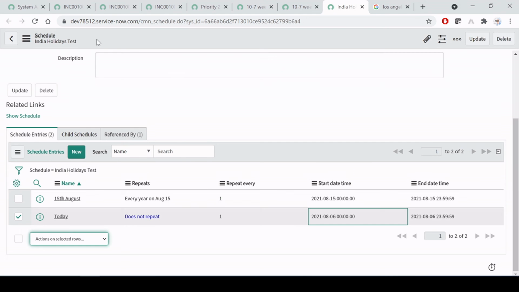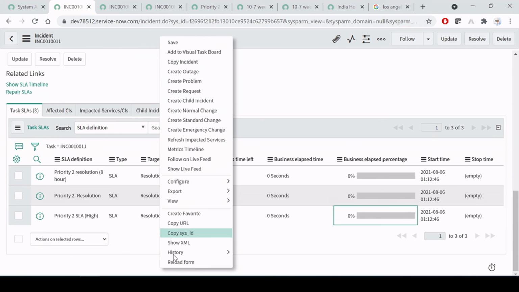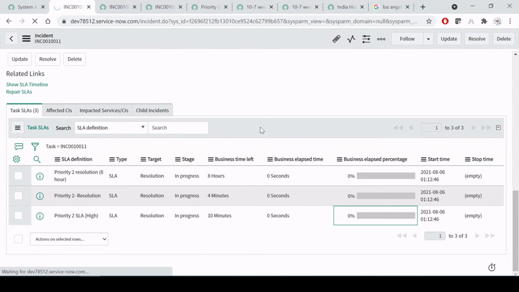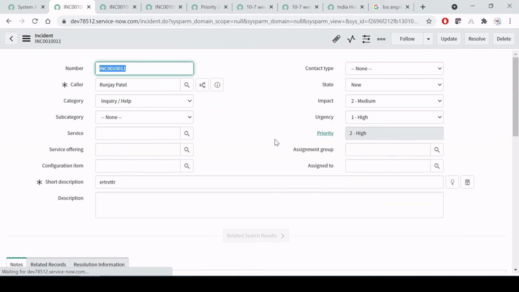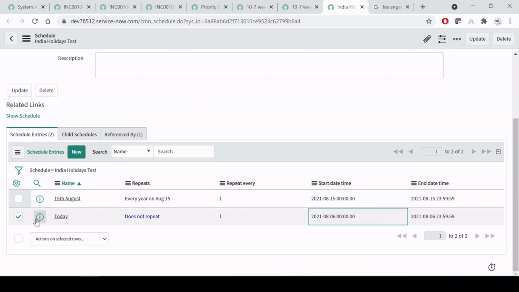I'll wait for some more time, so that you can see, as you can see 1 minute ago, it should give some percentage, but still it is not giving. So let me reload it. Fine. So here it is not giving, which means SLA is getting attached, but it is not getting started because of this holiday which we have created.